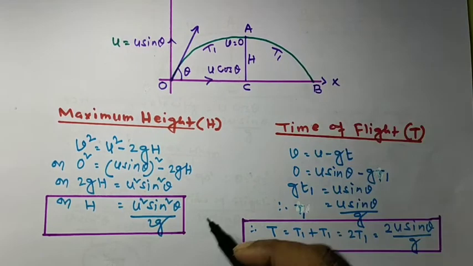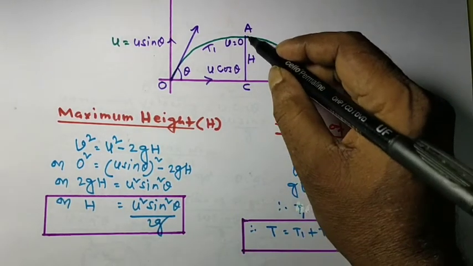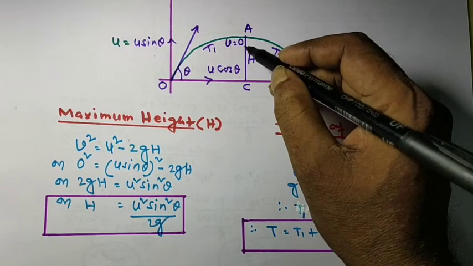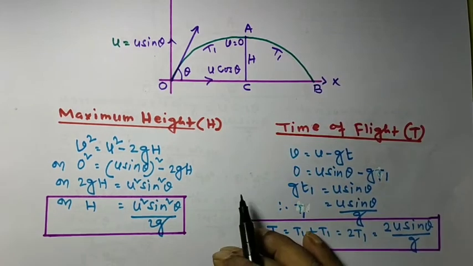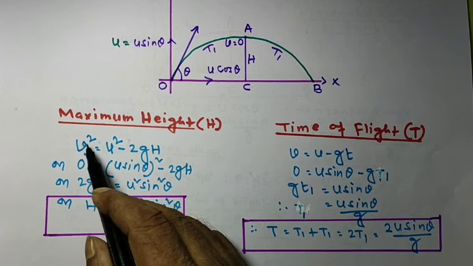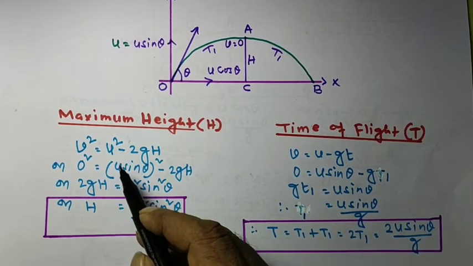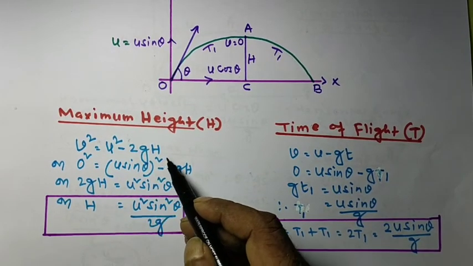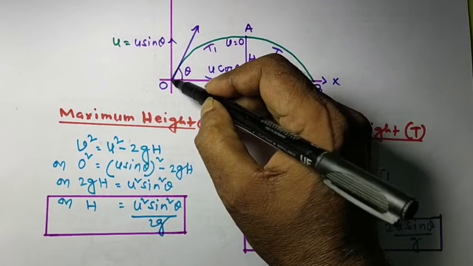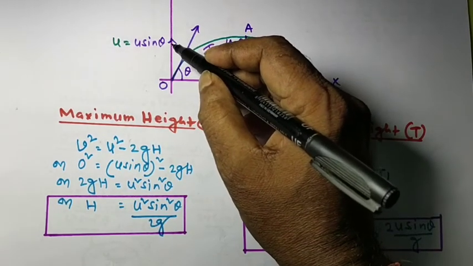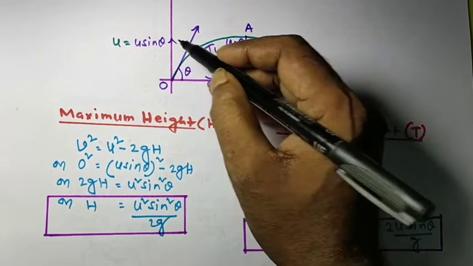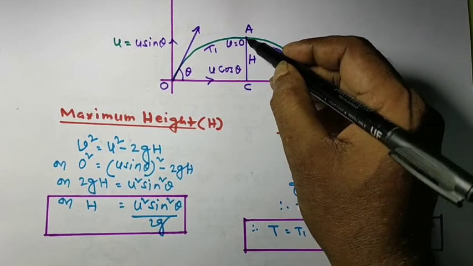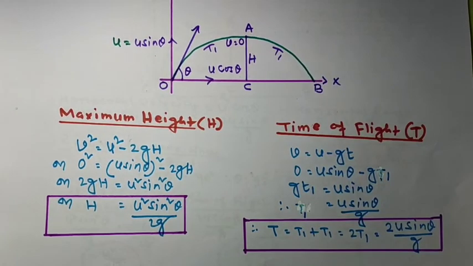So if we consider the vertical motion, if we apply this formula, v square is equal to u square minus 2gh. Here we can see the initial vertical velocity is equal to u sin theta and the final vertical velocity v is equal to 0.